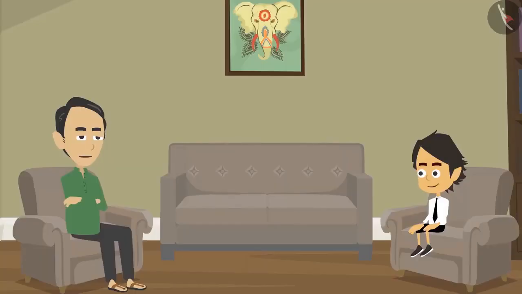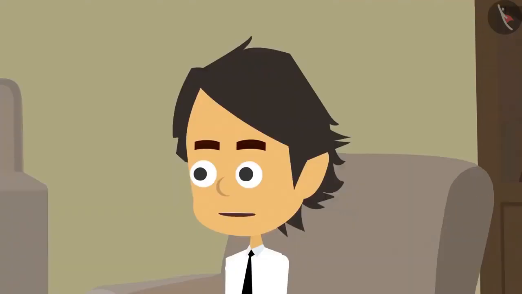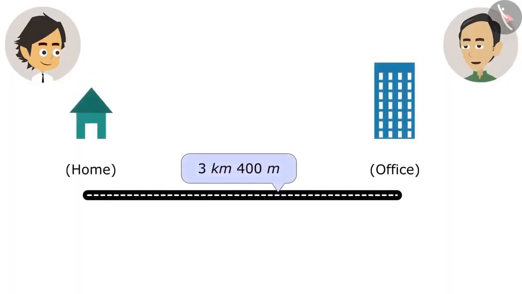I ask you another question related to distance. Sure. My office is 3 kilometers 400 meters away from here. What does it mean? I know that. We can also tell the length using two different units. And this means that your office is 3 kilometers and 400 meters away. You are right. Now tell me how far I have to go to the office and come back.